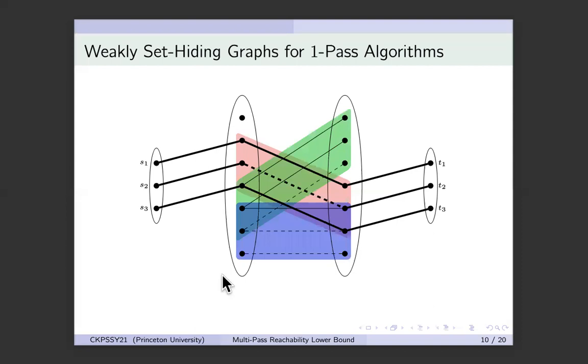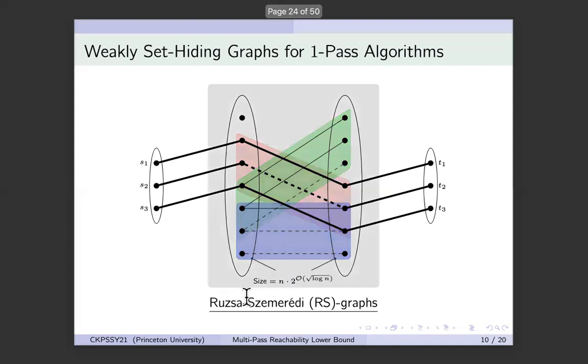Are there such graphs? The answer is yes, and these graphs are what are called Ruzsa-Szemerédi or RS graphs, and these have exactly the property we want. There are n different induced matchings of size n, but the best constructions that we know of these graphs actually have a blow-up. If both of these layers have n vertices each, then the size of the middle layers is a factor of 2 to the root log n larger. It is n times 2 to the root log n.